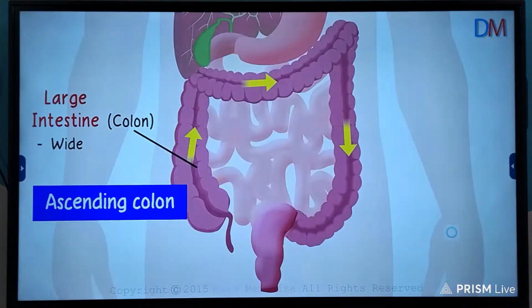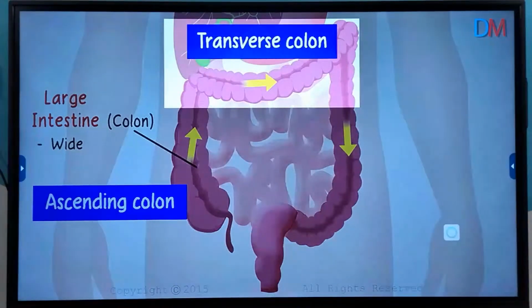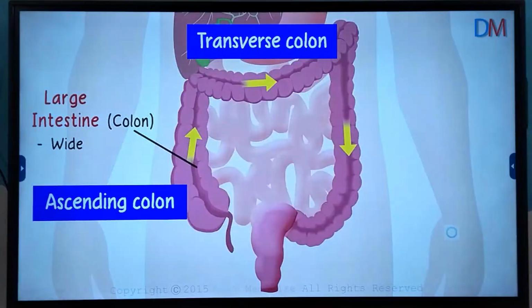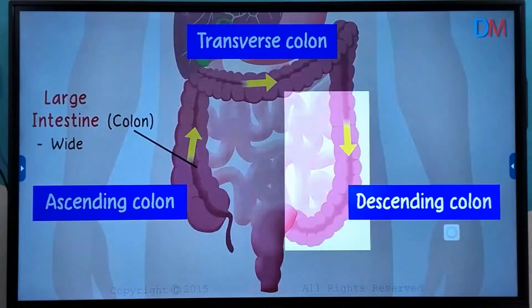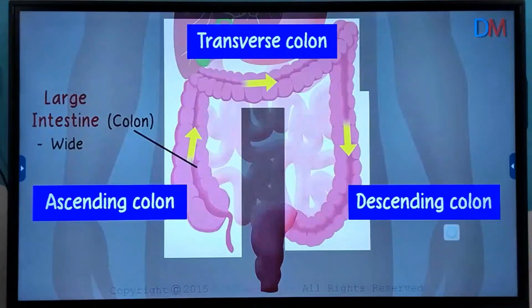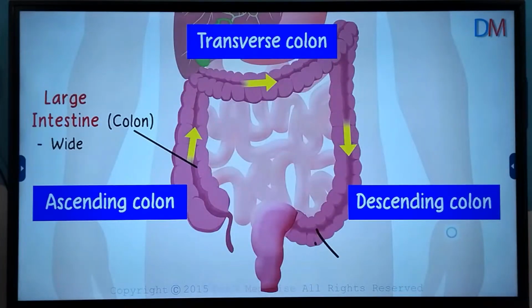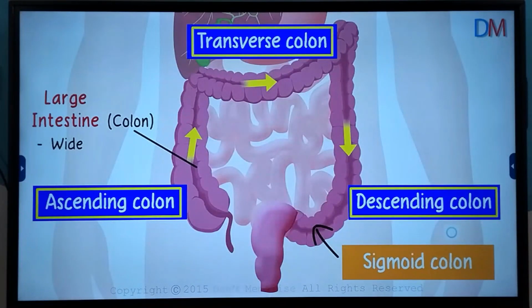The food ascends, and this portion on top is called the transverse portion. A transverse is something that extends across something, and this part where the food travels downwards is called the descending portion. Ascending, transverse, and descending. The large intestine ends with the sigmoid colon. Ascending, transverse, descending, and sigmoid colon.